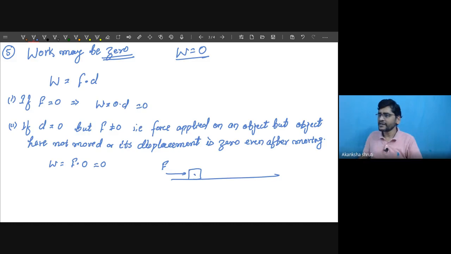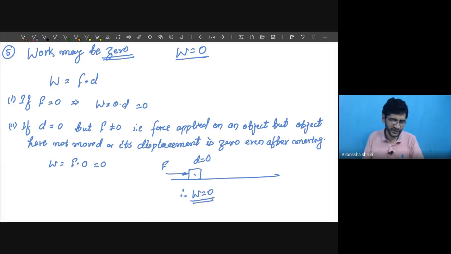No, students, according to physics, no work is done by me over this wall unless the wall has moved or I am able to displace some of its particles. So force is applied, but displacement is zero. Therefore, the work done is zero in this case.